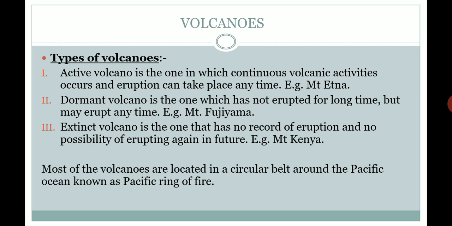Most of the volcanoes are located in a circular belt around the Pacific Ocean, which is also known as the Pacific Ring of Fire. What is the Pacific Ring of Fire? It is where most of the volcanoes are located in a circular belt in the Pacific Ocean.